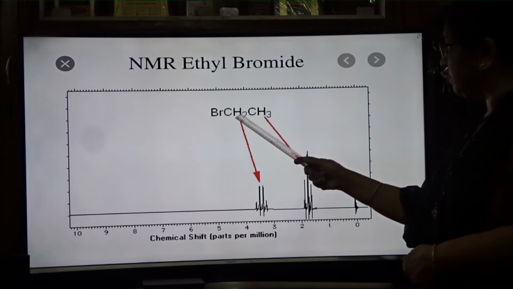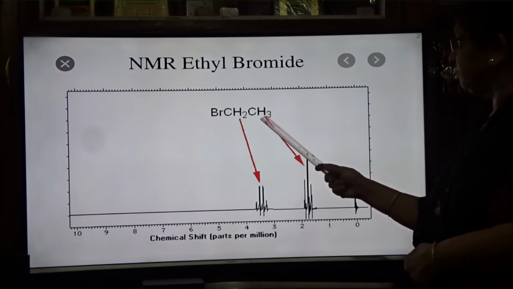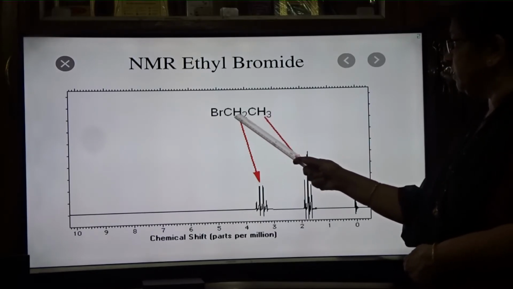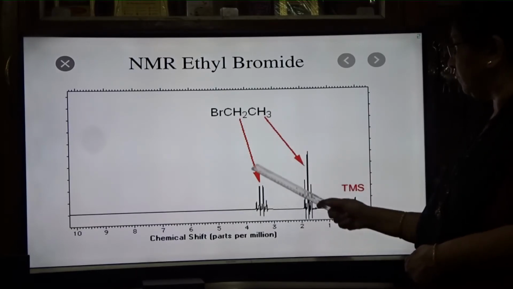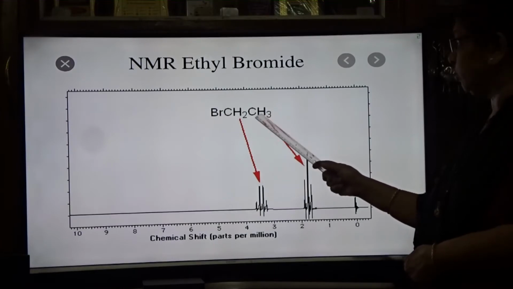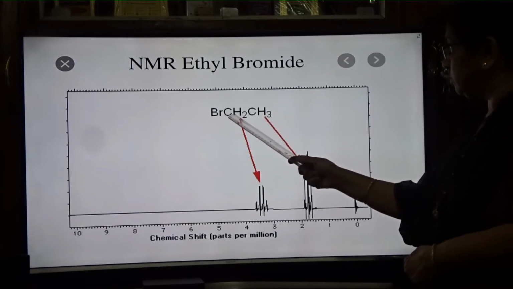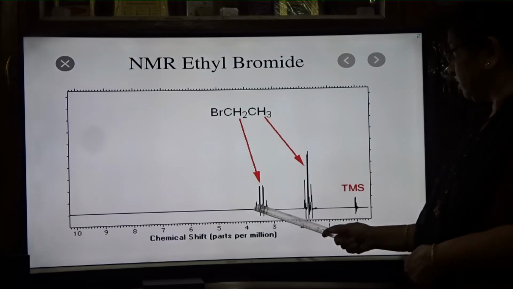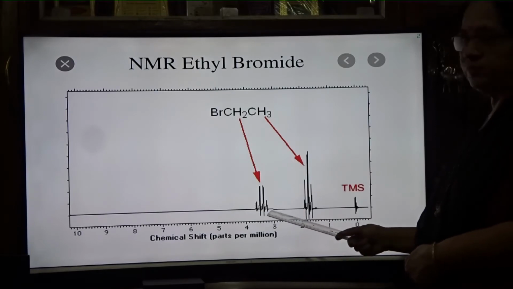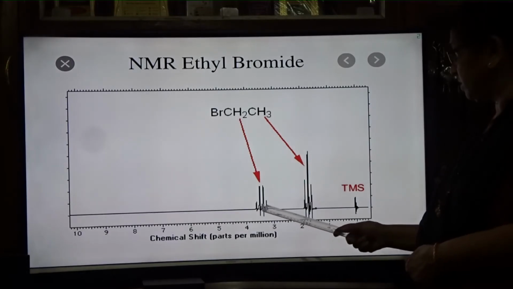So it is coupling. These hydrogens are coupling with those hydrogens, there is interaction between the protons, and you are getting a quartet. 3 plus 1, 4. So this CH2 is having a quartet. 1, 2, 3, 4 peaks are there. Splitting is a peak split into 4 parts.